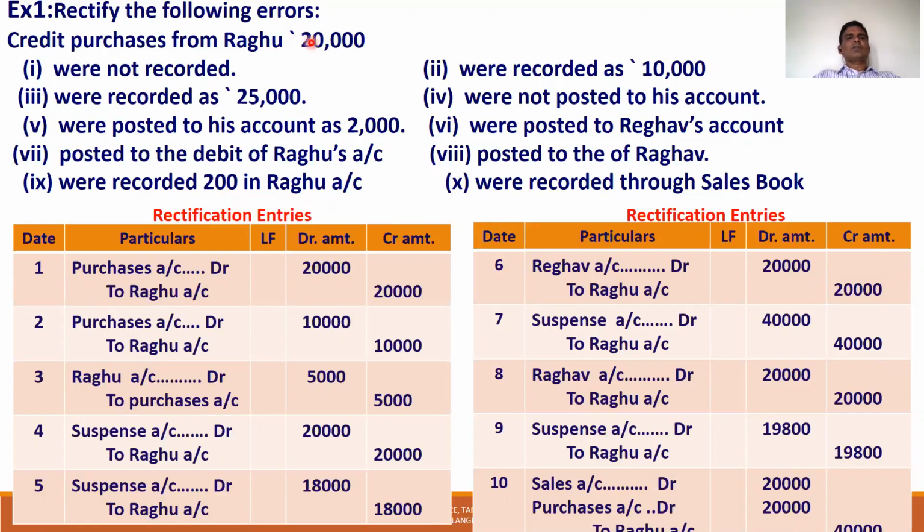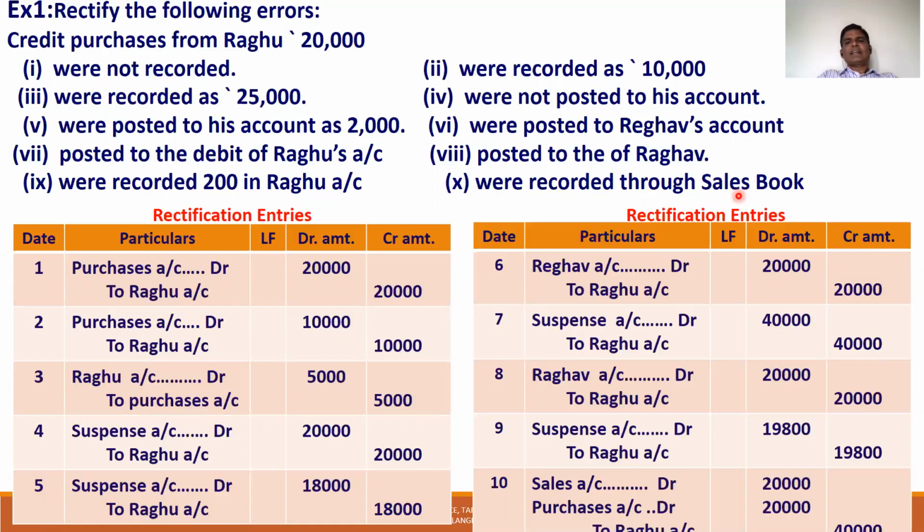Last, Raghu credit purchase was recorded in the sales book. So it is actually a purchase that is recorded in the sales book. Whenever there is an error in a journal, be it the sales book or the purchase book, it is going to affect both. So when they enter the error in the sales book, what happens? Sales account is credited and Raghu account is debited. There is one mistake.